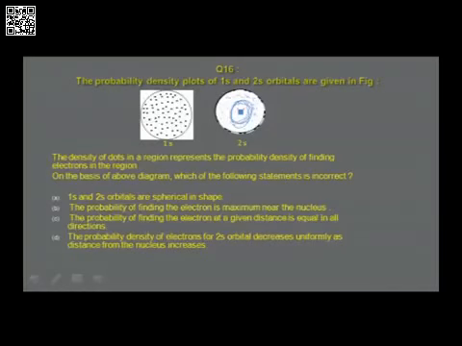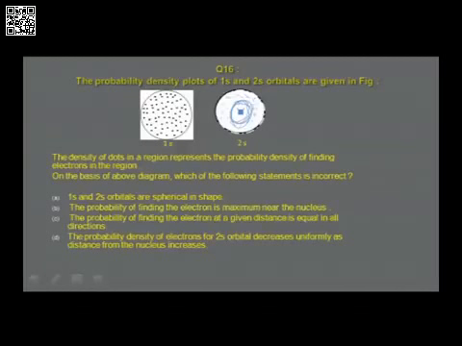The density of dots in a region represents the probability density of finding electrons in the region. On the basis of the above diagram, which of the following statements is incorrect? 1s and 2s orbitals are spherical in shape. It's a correct statement. The probability of finding electron is maximum near the nucleus. It is also a correct statement. The probability of finding the electron at a given distance is equal in all directions. It's a spherical orbital, therefore that is a correct statement.